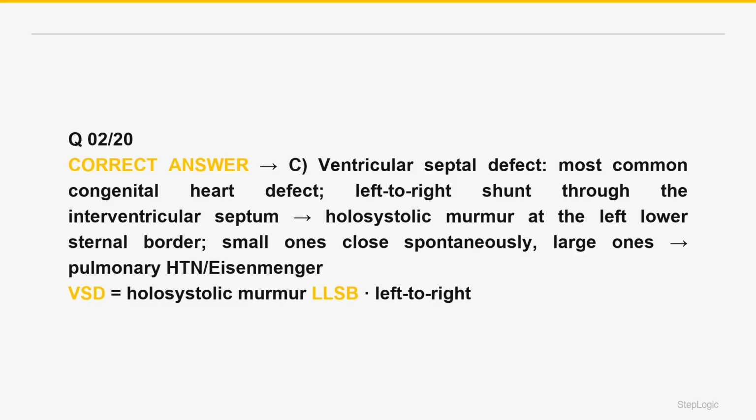Interestingly, smaller VSDs make louder murmurs, more turbulence. The clinical course: small VSDs are common and often close spontaneously. Large unrepaired VSDs cause a big left to right shunt, leading to pulmonary overcirculation, heart failure, and over time, pulmonary hypertension, which can eventually reverse the shunt to right to left, Eisenmenger syndrome, causing cyanosis. VSD is associated with fetal alcohol syndrome and Down syndrome. The holosystolic left lower sternal border murmur from an interventricular septal defect is a VSD.